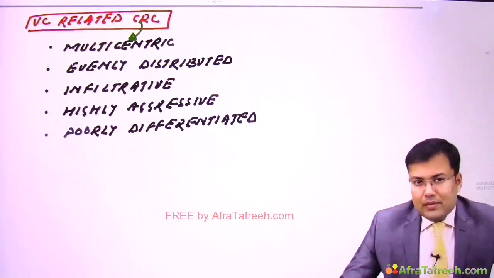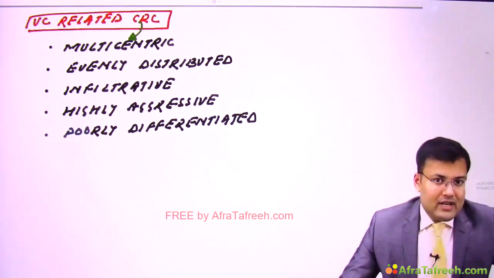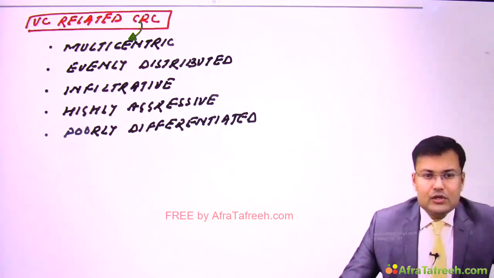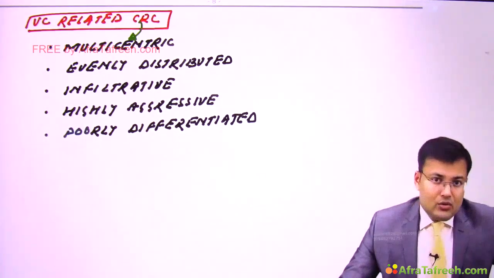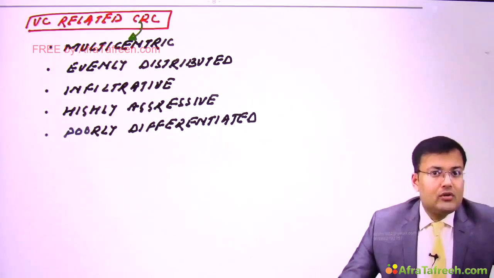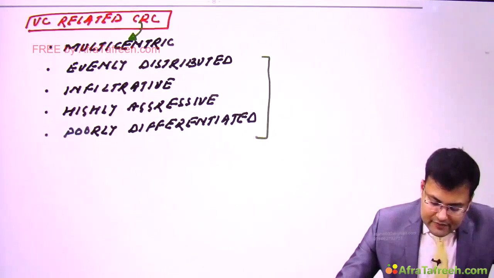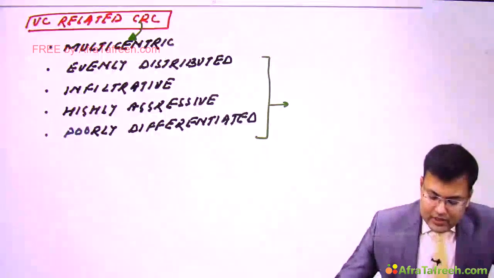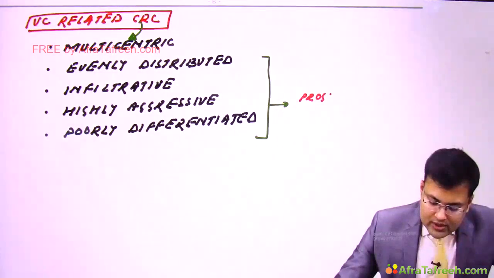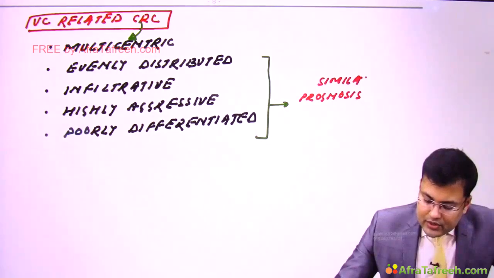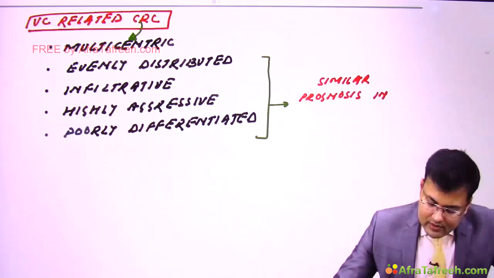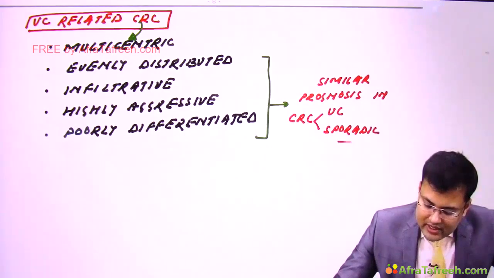If we are going to compare the prognosis of sporadic colon cancer and the prognosis of ulcerative colitis related colorectal cancer, the prognosis is almost similar. So despite these aggressive features, the prognosis is almost similar. There is similar prognosis in colorectal cancer of ulcerative colitis and sporadic colorectal cancer.